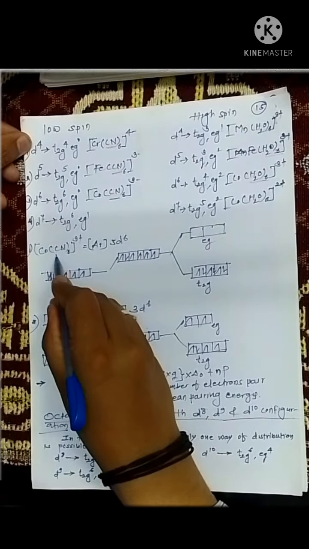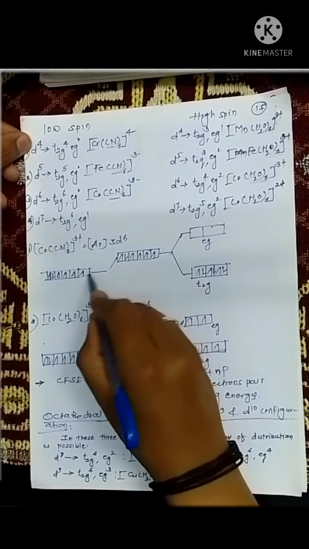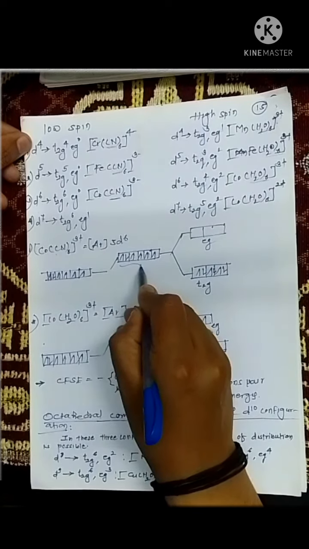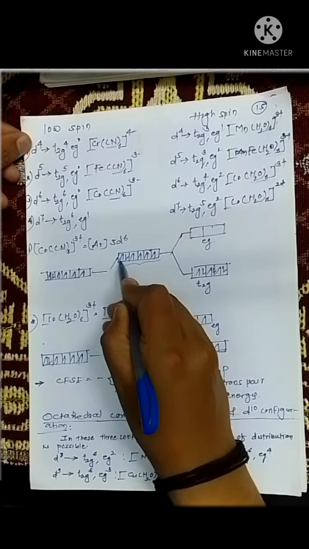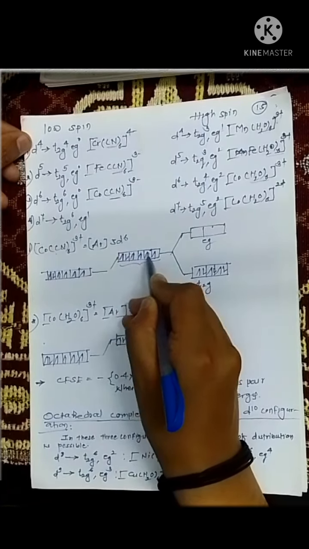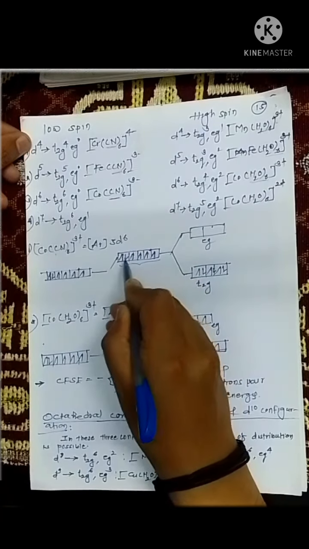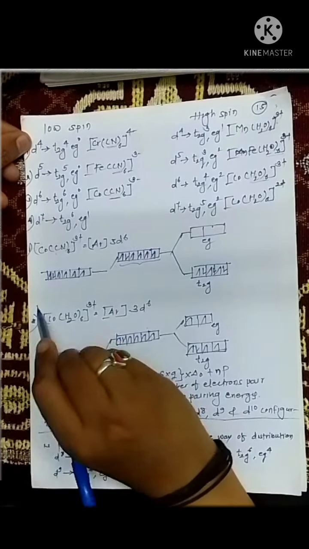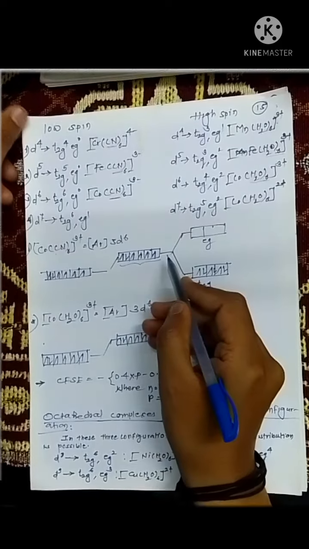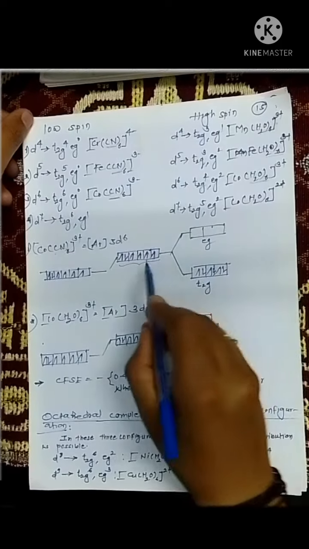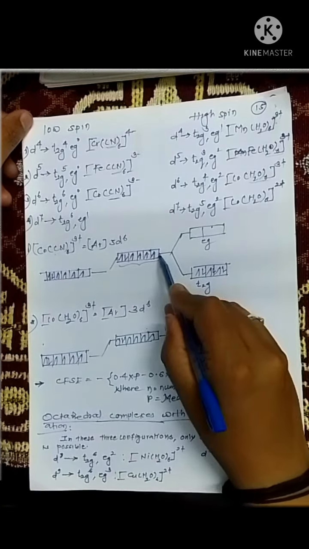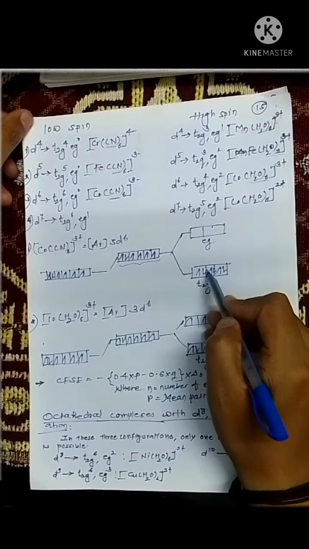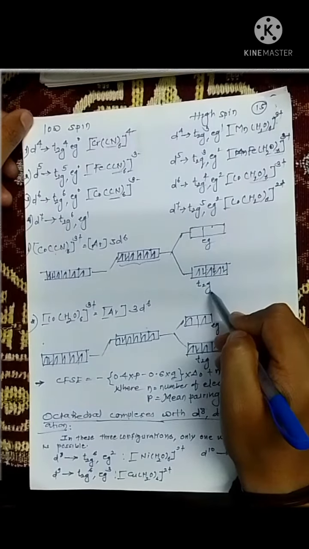In the presence of these 6 cyanide ligands, the energy of these orbitals increases slightly, but they are in a degenerate state. The electronic configuration is written like this: first electron put here, second in the second orbital, third, fourth, fifth. After half filling, pairing starts. Now here is the most important and crucial part. When ligands further approach the central metal atom, this set of 5 d orbitals splits into two sets, the eg set and the t2g set.